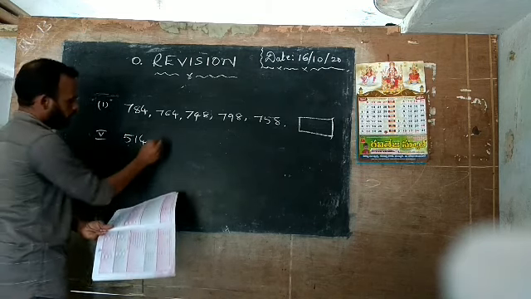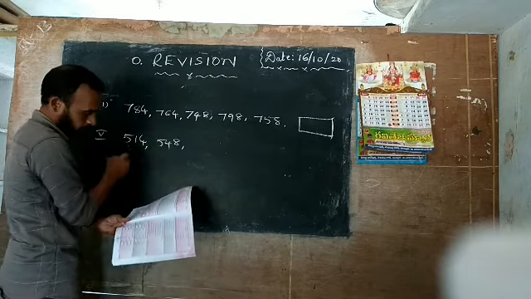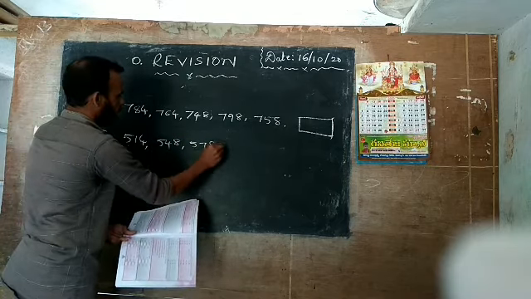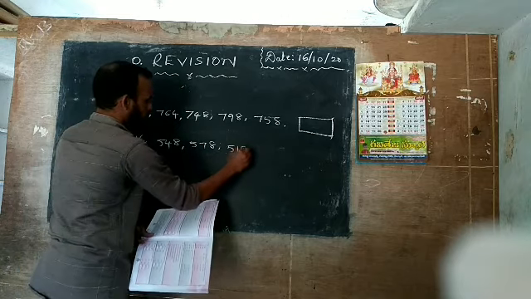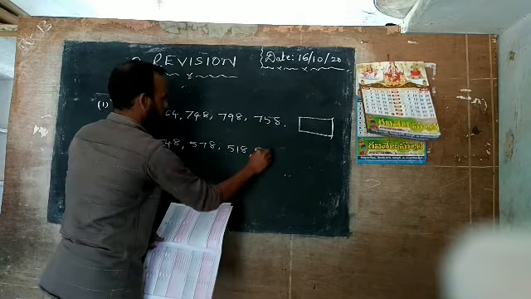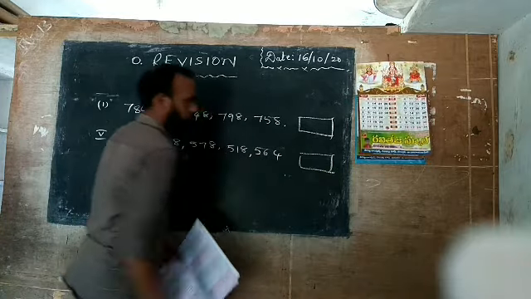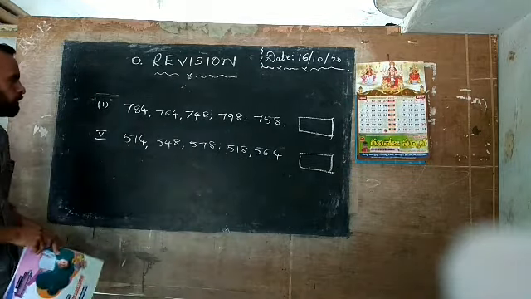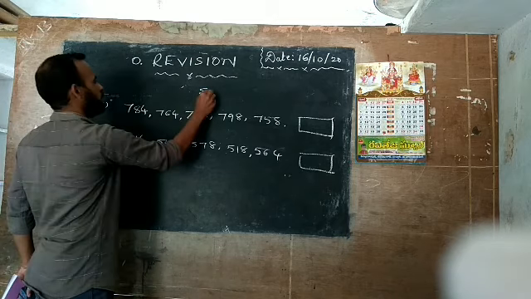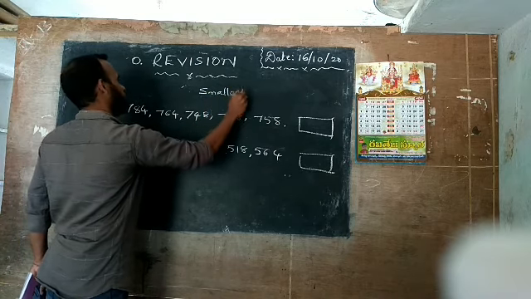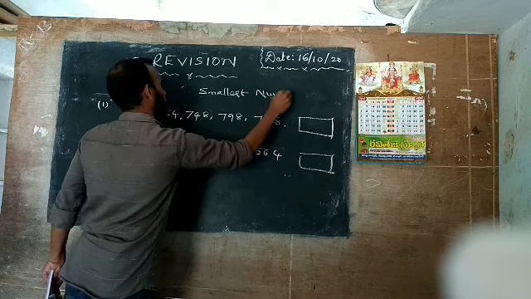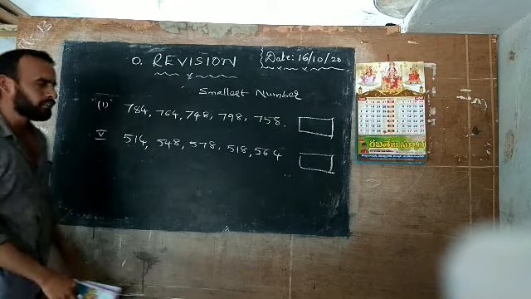514, 548, 578, 518, 564. So you can observe these two questions, and then you solve the remaining problems. What is it asking? The smallest number. So now you find the smallest number.